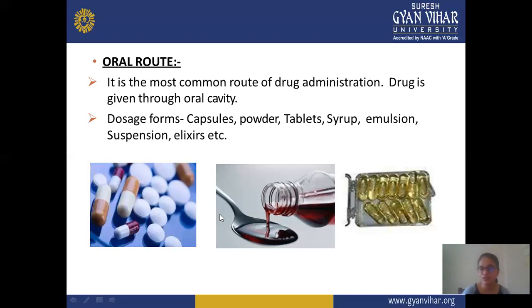The drug is given through the oral cavity, and the dosage forms capsule, tablet, syrup, emulsion, suspension, and elixirs are most commonly used for the oral route. Not only the solid dosage forms tablet and capsule, but different types of liquid dosage forms are also given by the oral route, like syrup, emulsion, suspension, and elixirs. This is the most common route, and the drug is given by the oral cavity.